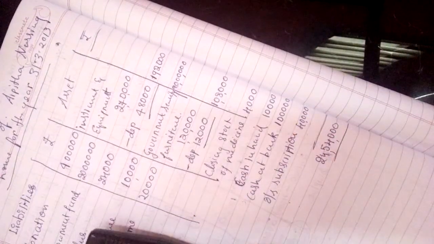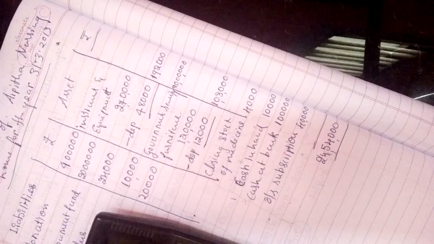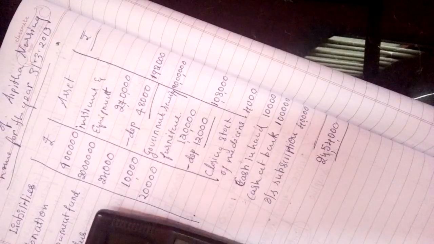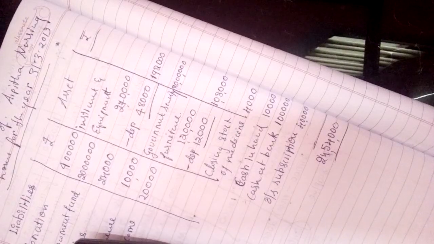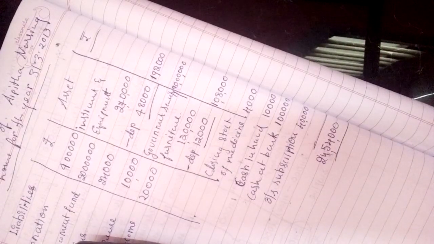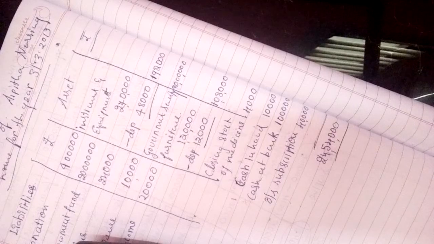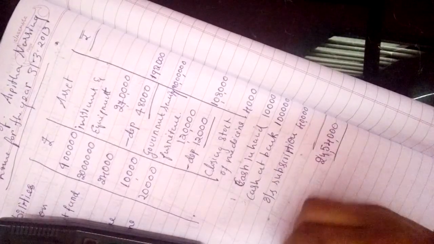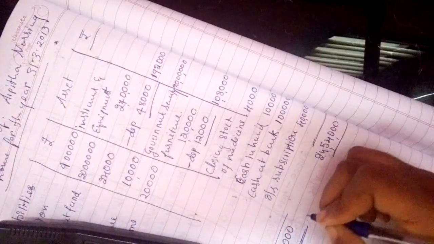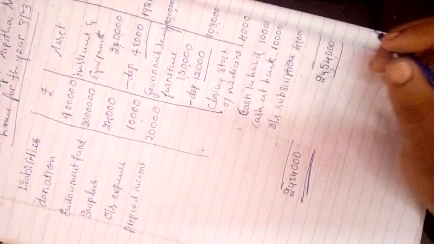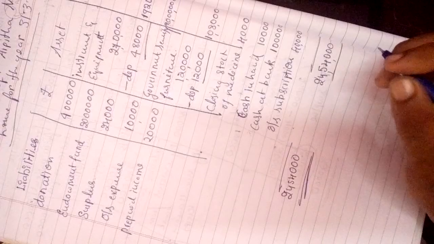We need to see whether the liability side gives the same total or not. So 4 lakh plus 20 lakh plus 24,000 plus 10,000 plus 20,000. Yes, we are getting the same total, 24 lakh 54,000. So now we can say that our problem is perfectly correct.